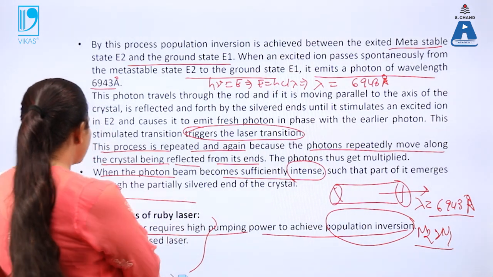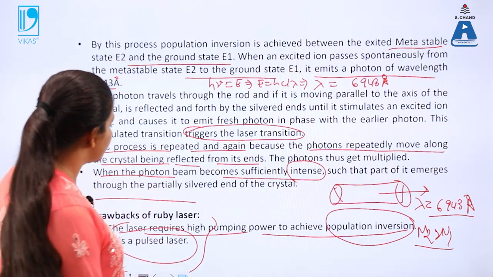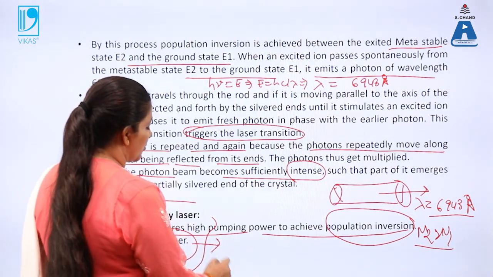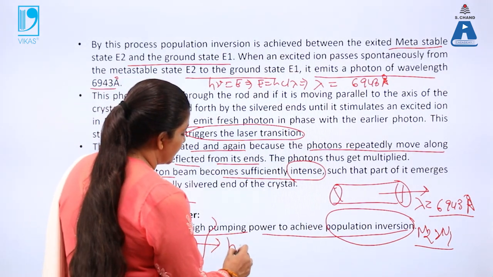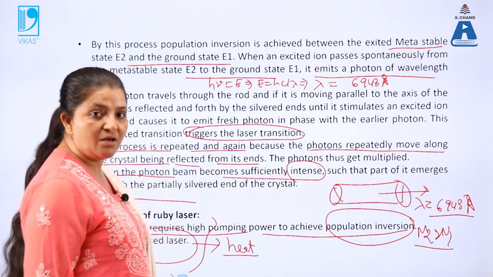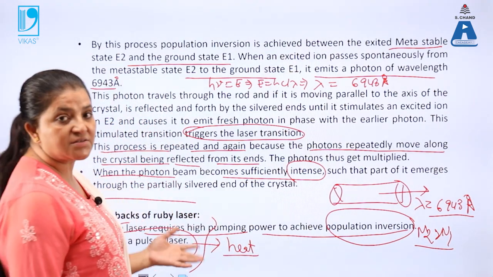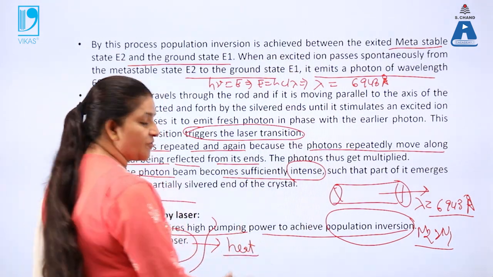The second major drawback is that it is a pulsed laser. Why is it pulsed? Because continuous output cannot be obtained in this case. After some time the laser heats up, so a cooling arrangement is provided. After cooling, when the required temperature is reached, it is stopped for some time.